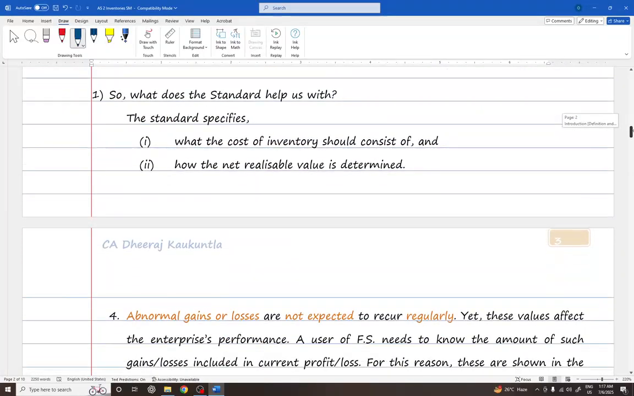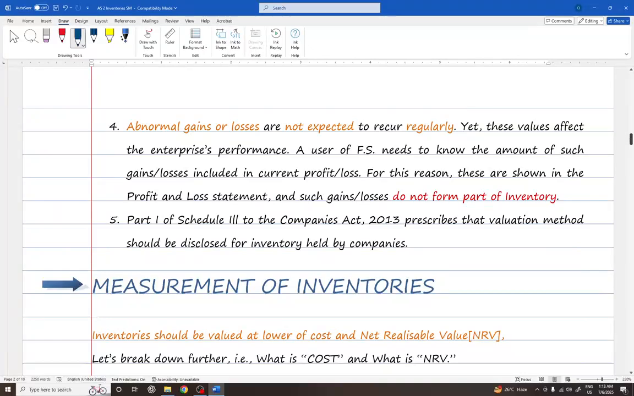Now, let us continue. You might be wondering what accounting standard AS 2 is and what it helps us with. To give a short note, we can say that the standard specifies what the cost of inventory is, what costs of inventory can be considered, what the cost of inventory should consist of, and how the net realizable value is determined. How it should be determined is specified in this standard.